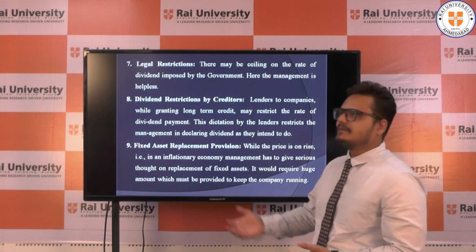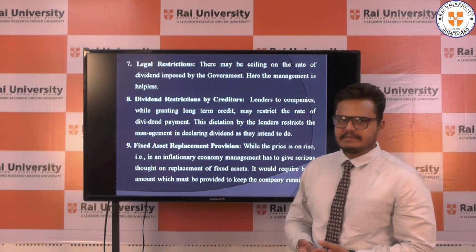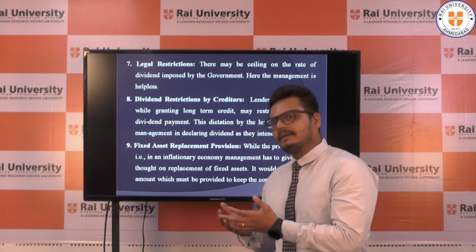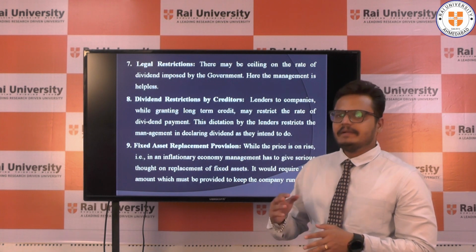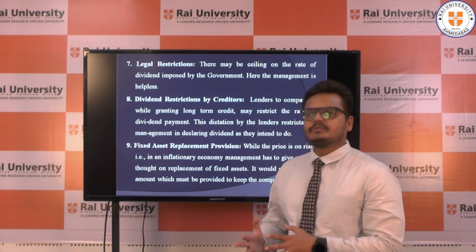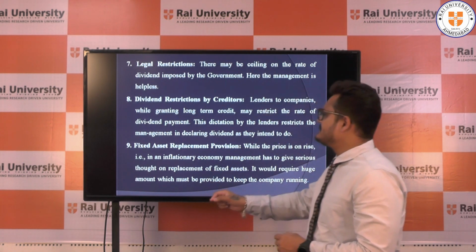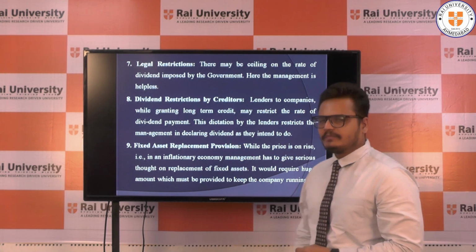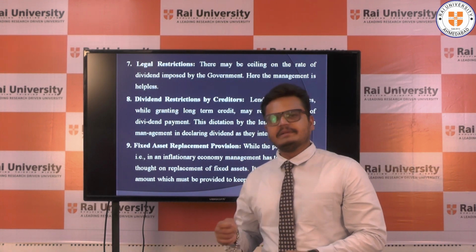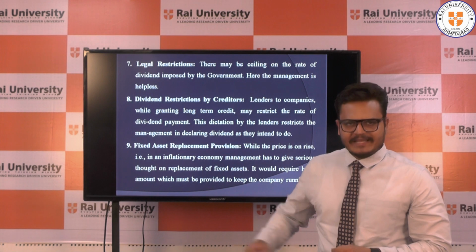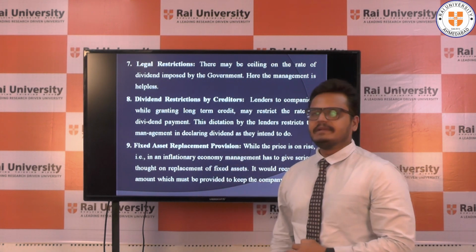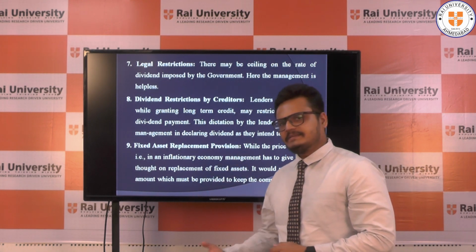When the company uses retained earnings and takes more retained earnings from the profit, the dividend payout of the company is supposed to be reduced. So the assets replacement provision is one of the important aspects in your dividend decision. So these are the major factors that affect the dividend decision in various ways.